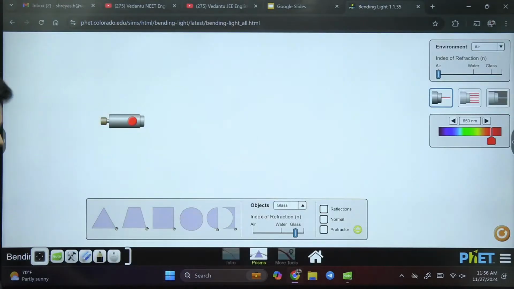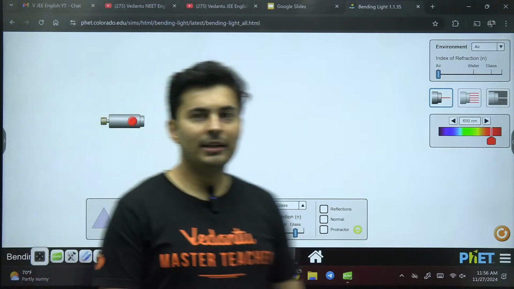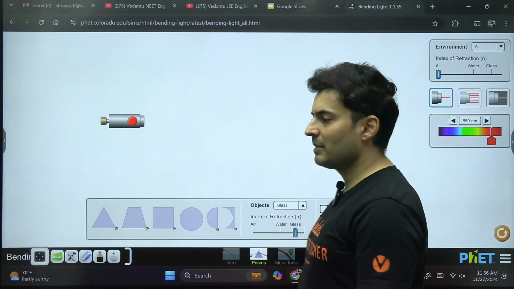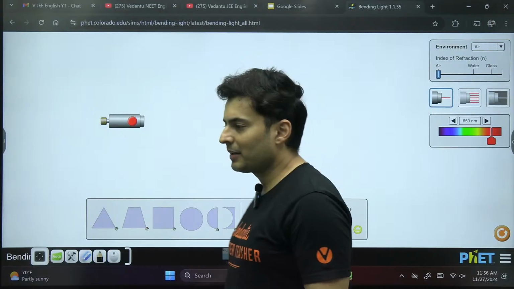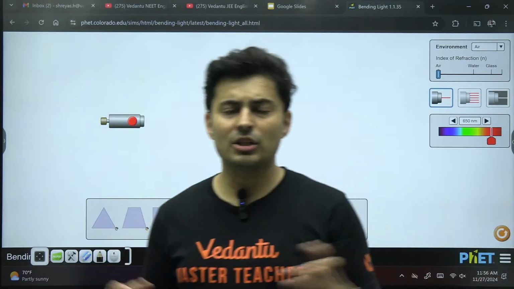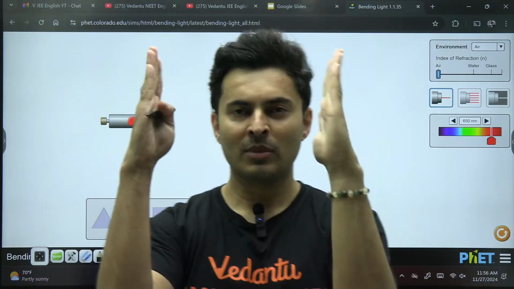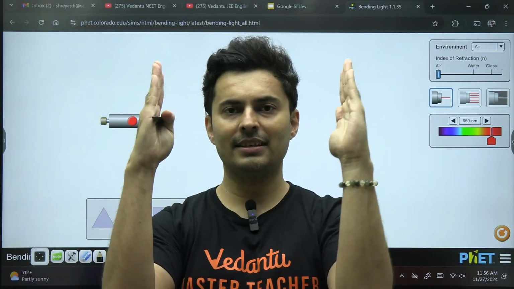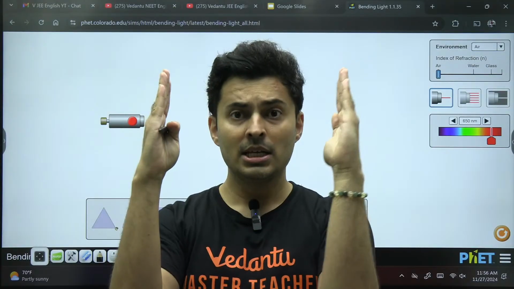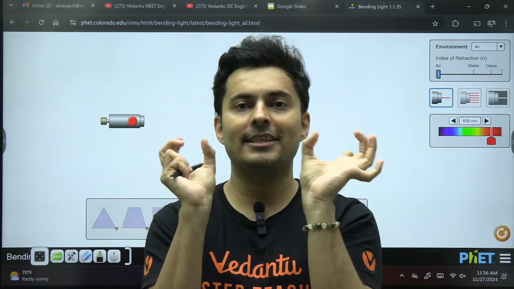Over here. Okay. So finally, we have come to prism. Now, what's a prism? A lot of people think it should be triangular. No. A prism means you have two surfaces which are at an angle to each other. Imagine there is one surface here, there is another surface here. They are parallel. Then it becomes like a normal glass slab.